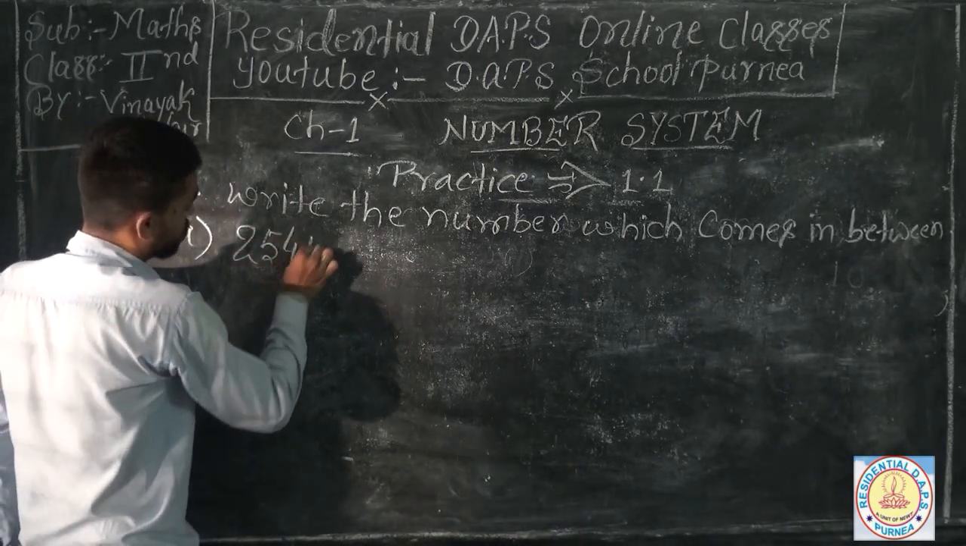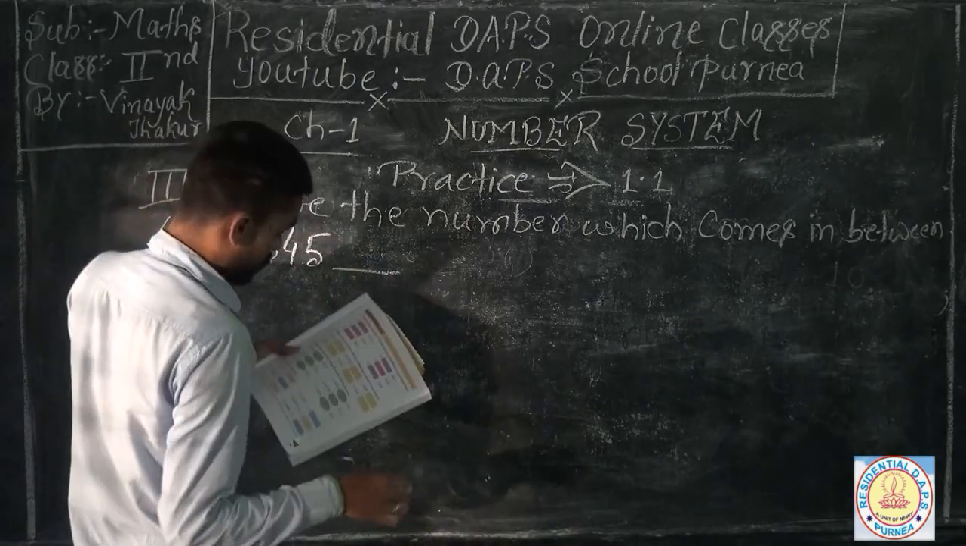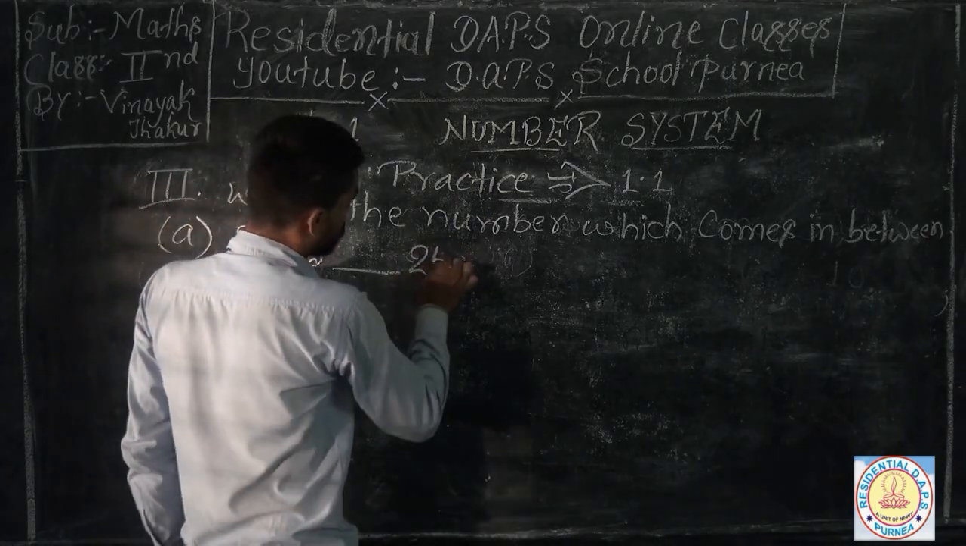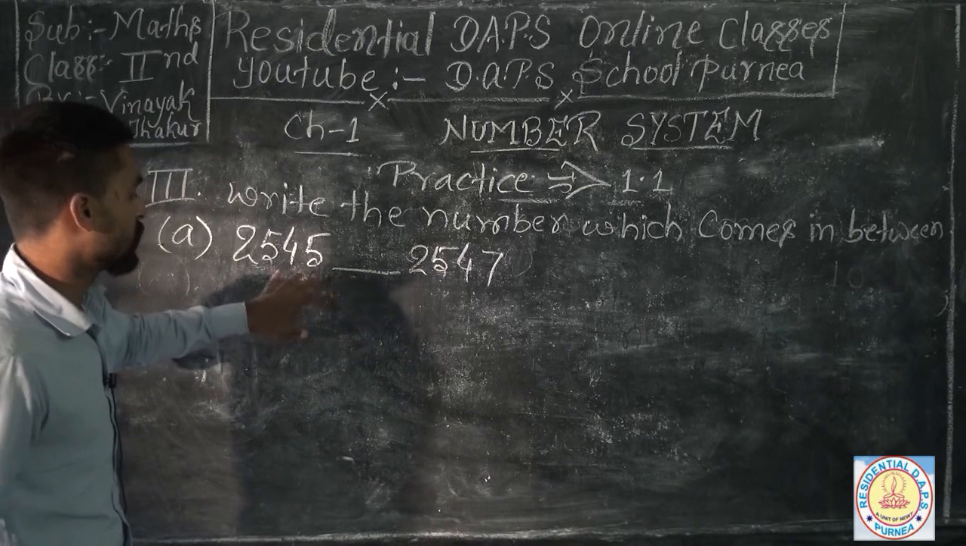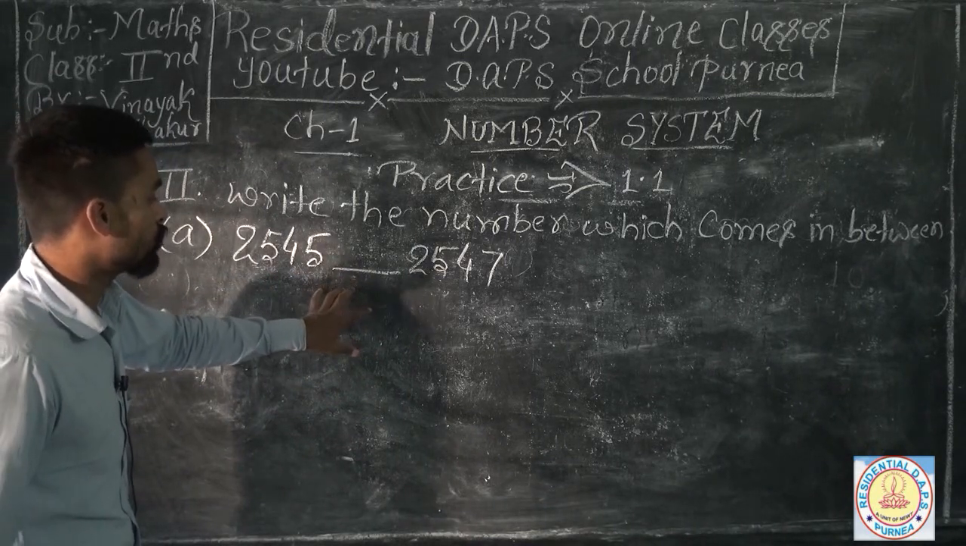2545 dash 2547. So which number comes in between these two numbers?